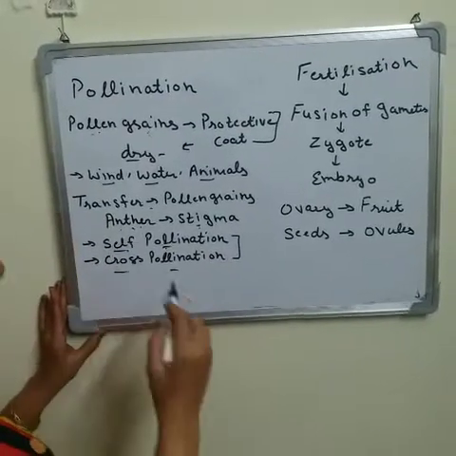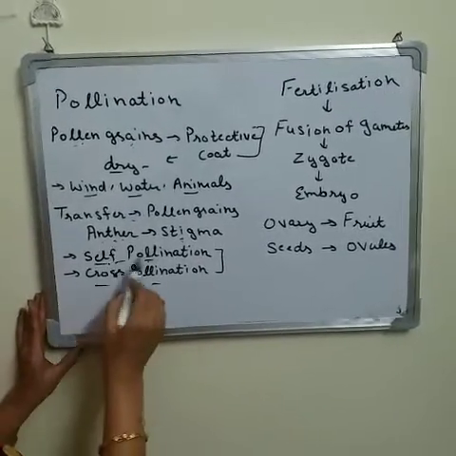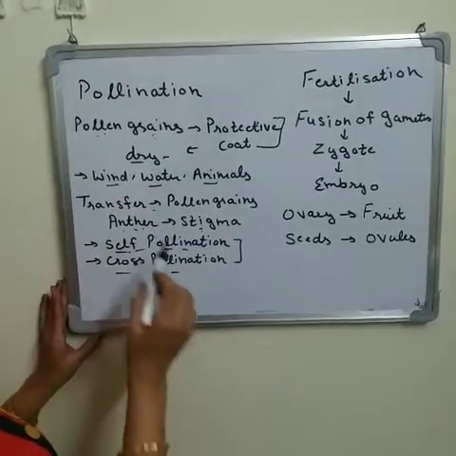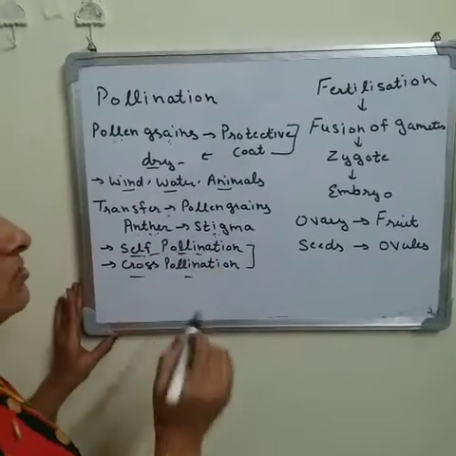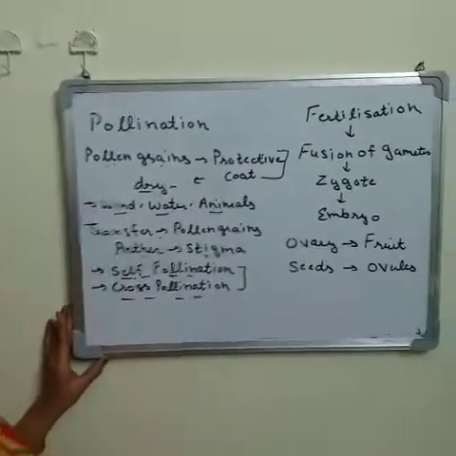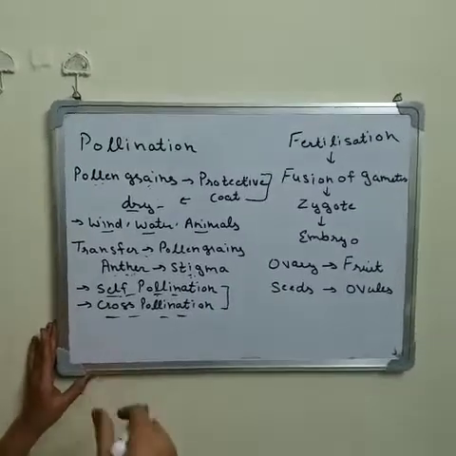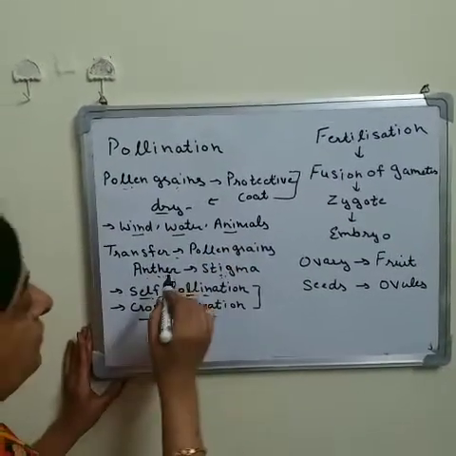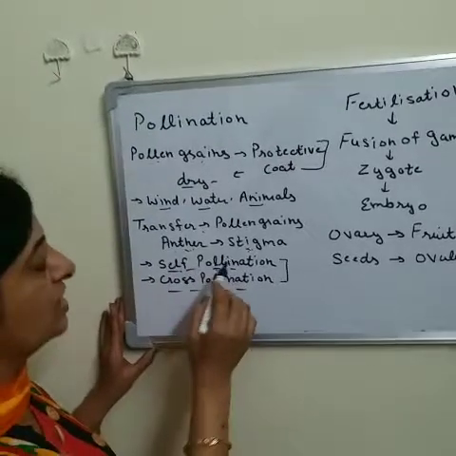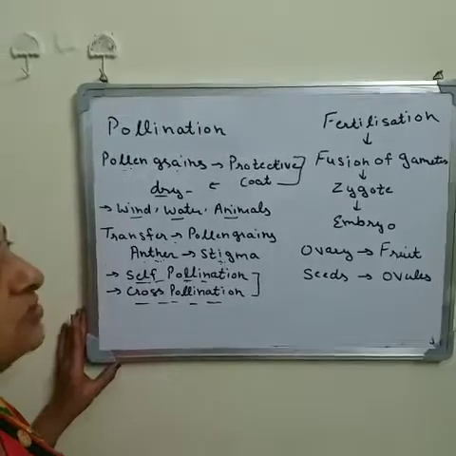And when the pollen grains move from the anther to the stigma of a different plant, this type of pollination is cross-pollination. So moving of pollen grains to the stigma of the same plant is self-pollination, and moving to a different plant is cross-pollination.